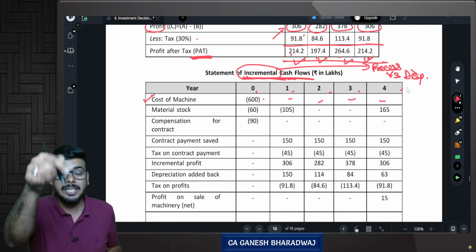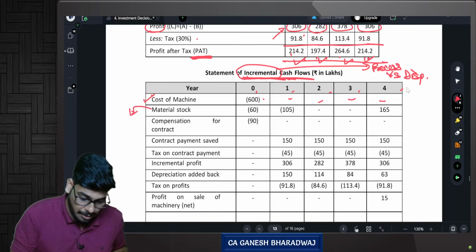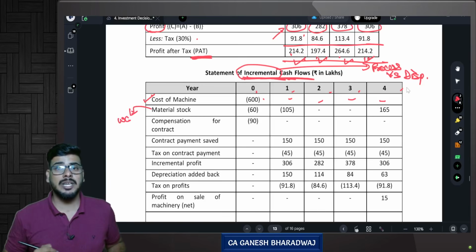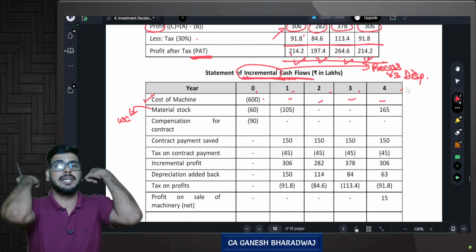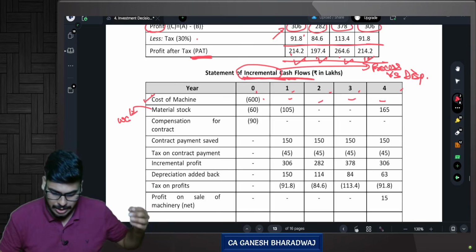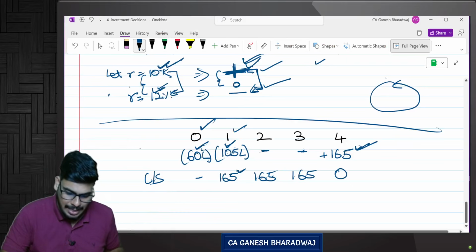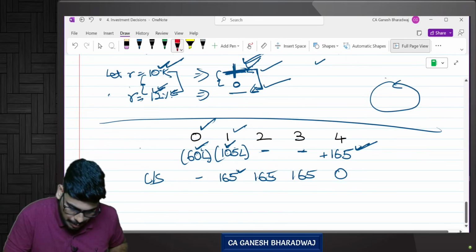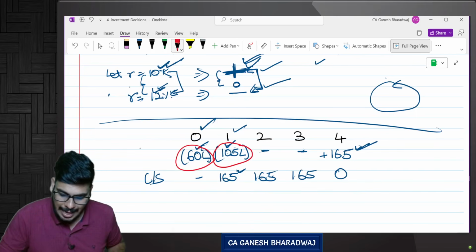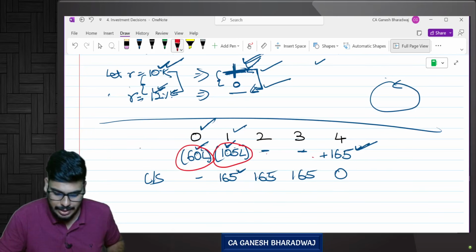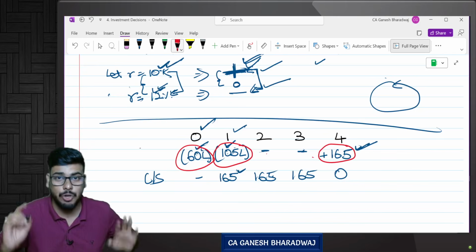Then material stock. This is not a cost. This is a working capital investment. Working capital investment means what? It is an outflow initially and it will be an inflow at the end of the life of the project. Sir, what is the calculation? This is what I said. At T0, it's going to be 60 lakhs. T1 is going to be 105 lakhs, and 2 and 3 are going to be nil, and at the end of year 4 it's going to be 165 lakhs.